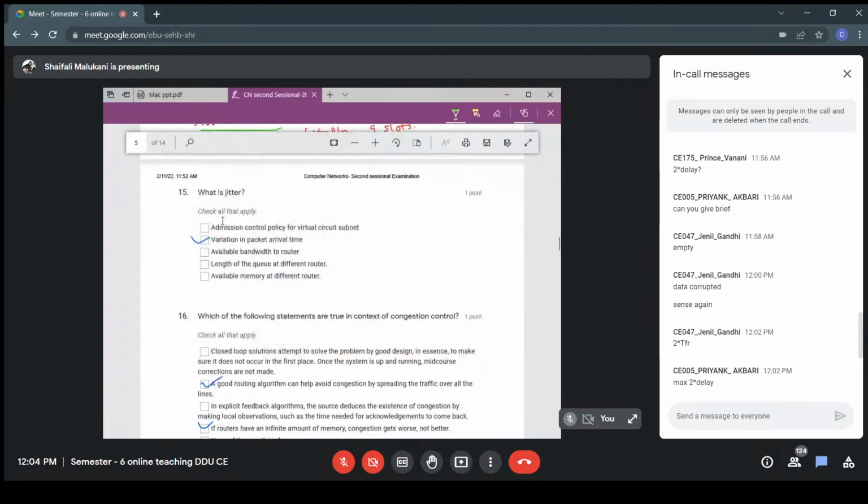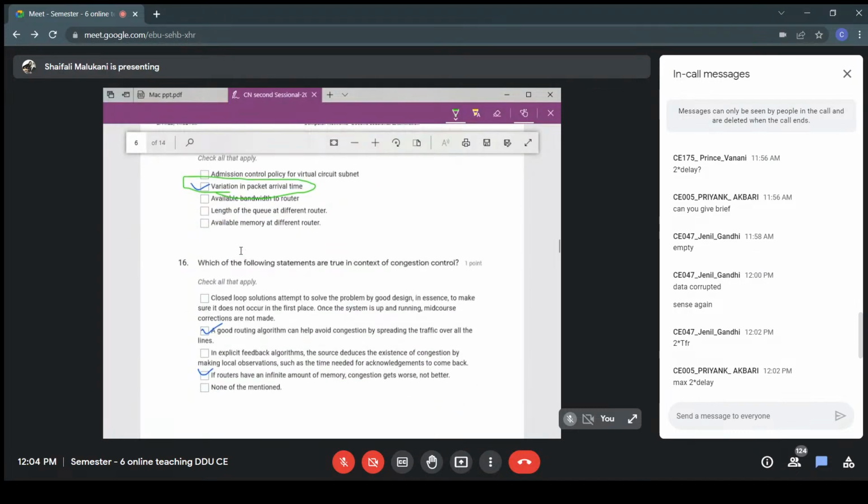What is jitter? Jitter is variation in packet arrival time. This is just a definition. It is variation in a packet arrival time. Okay, so that is fine.